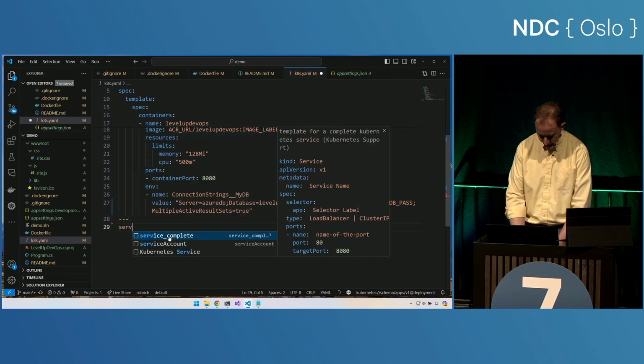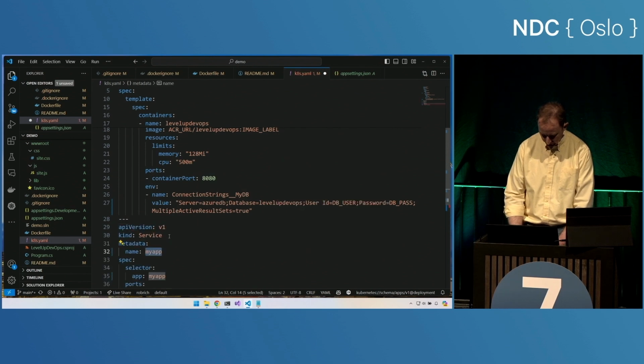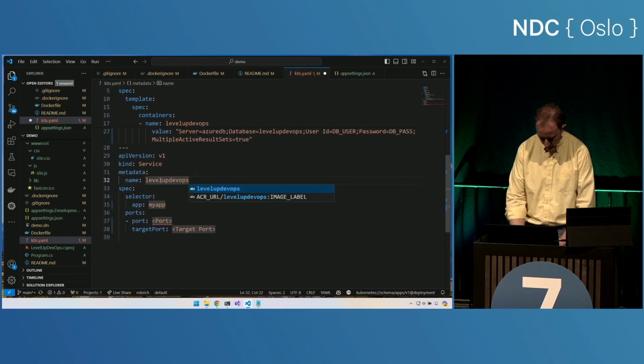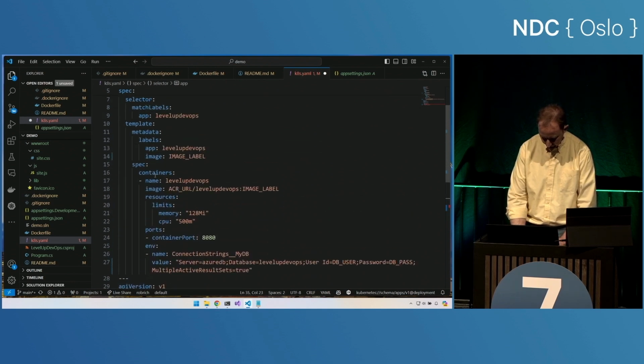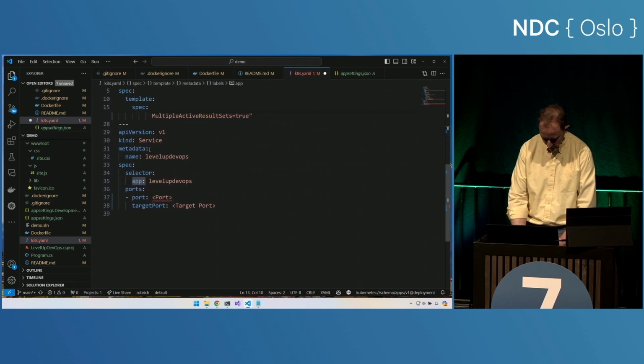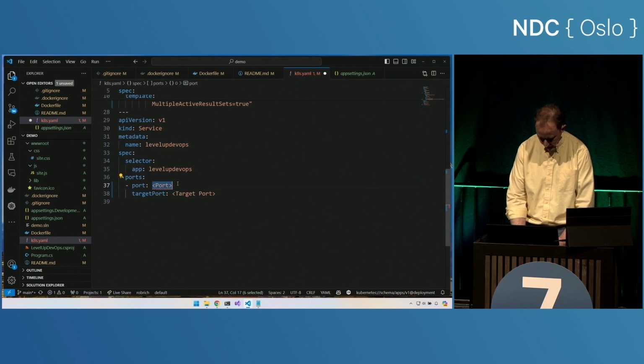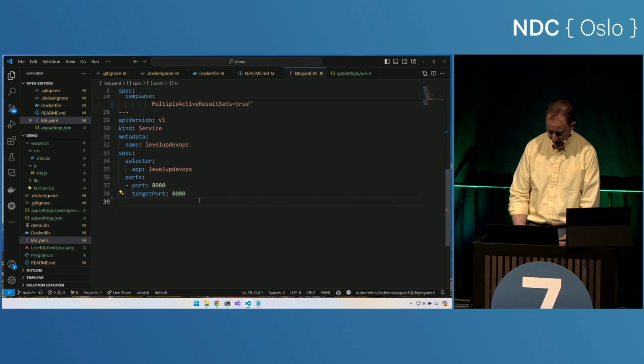Let's create a service. Kubernetes service, level up DevOps. I want the selector to be my app. Let's double check that that's the selector here. Yep. And the port is 8080. And the target port is also port 8080. And now I have my service.